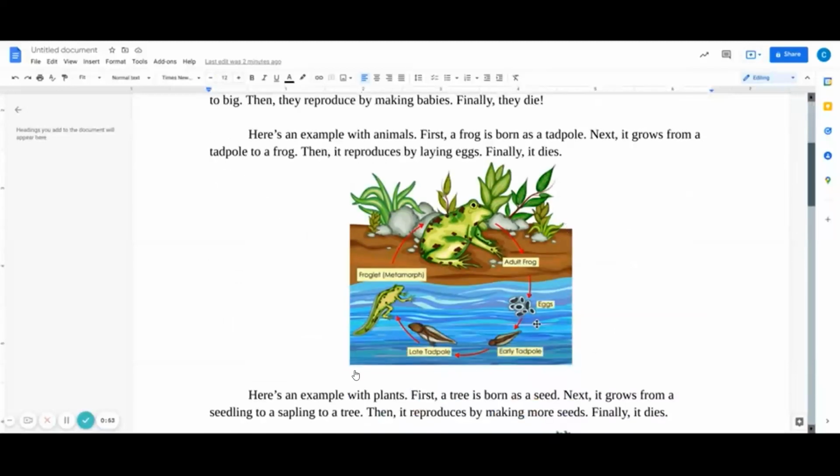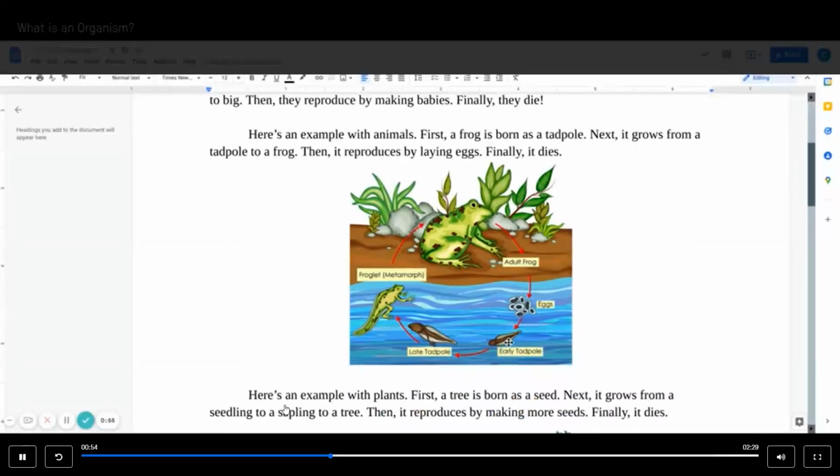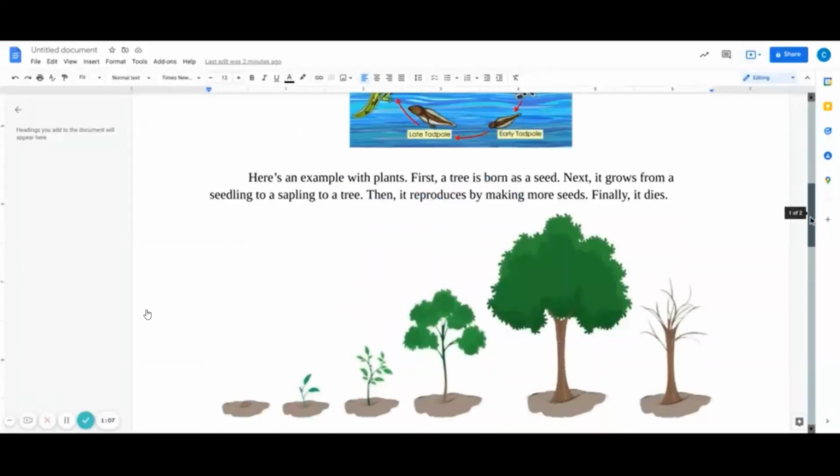First, a frog is born as a tadpole. Next, it grows from a tadpole to a frog. Then it reproduces by laying eggs. Finally, it dies. Here's an example with plants.